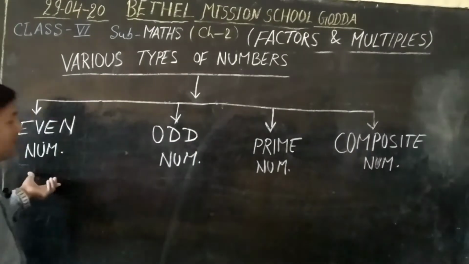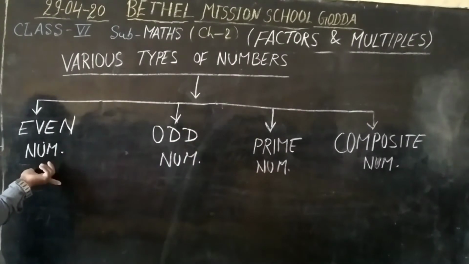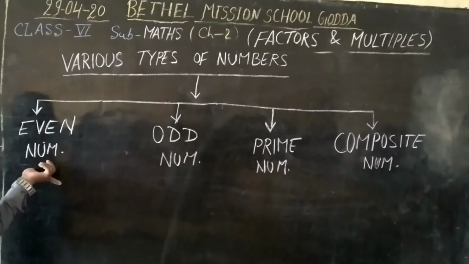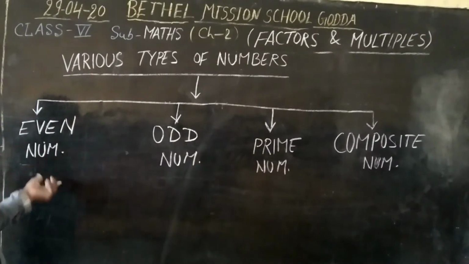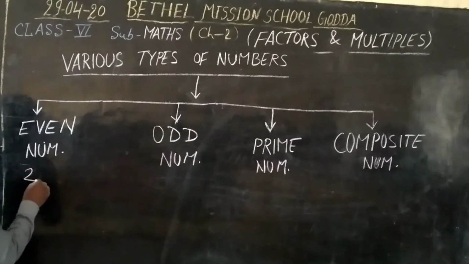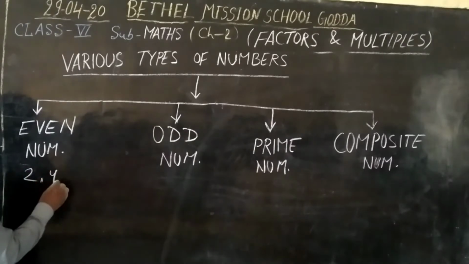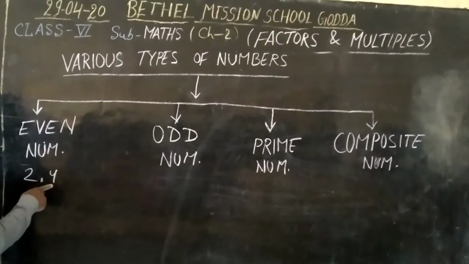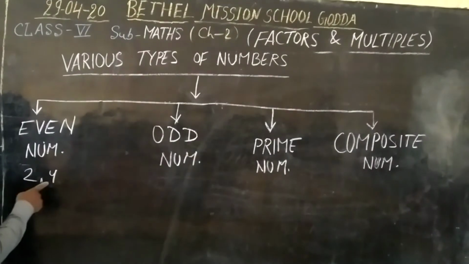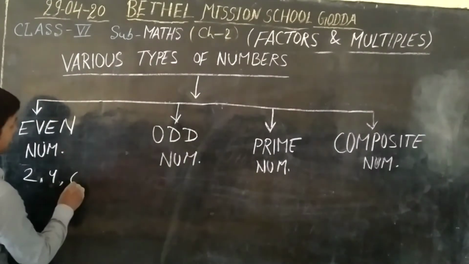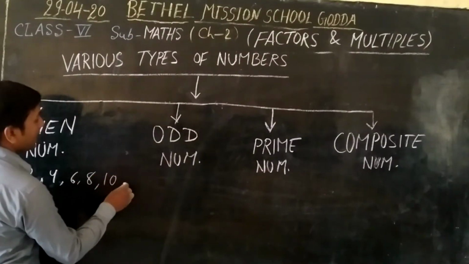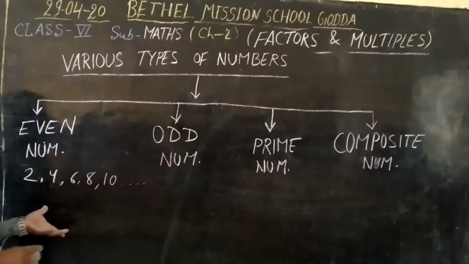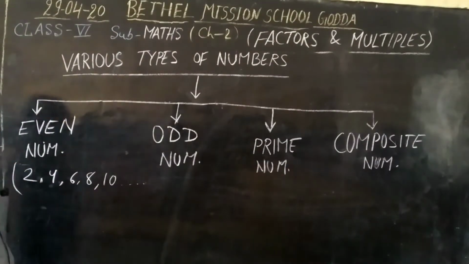The numbers which are the multiples of 2 are called even numbers. Multiples of 2 means we can write 2, 4, 6, 8, 10, and so on, because we can divide them by 2. These are the even numbers.